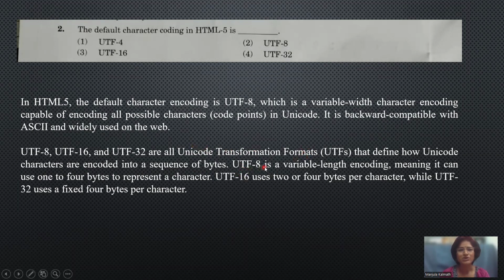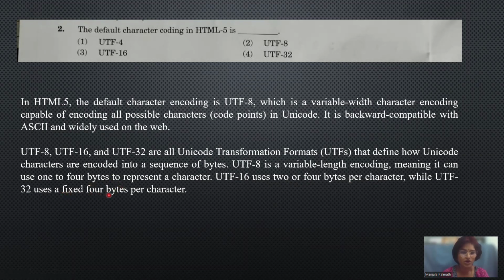UTF-8 is a variable length encoding. Means it does not have any particular length of bytes. It will vary from 1 to 4 bytes, depending on the character which is required to encode. UTF-16 uses 2 or 4 bytes per character. And UTF-32 uses a fixed 4 bytes per character.